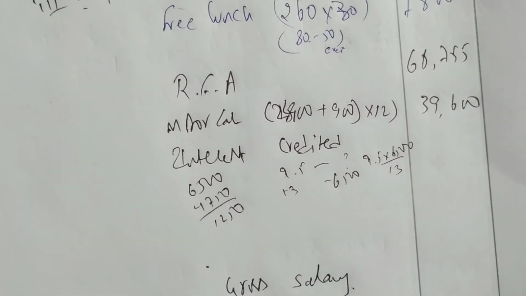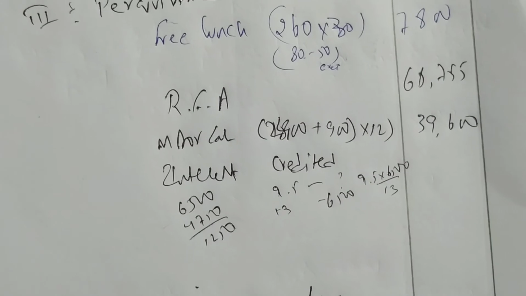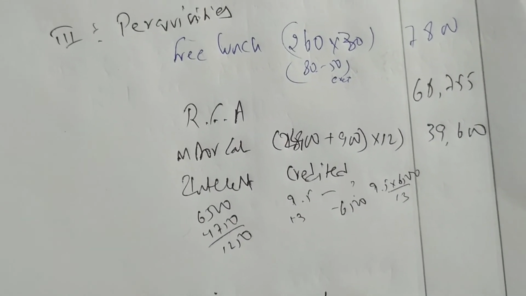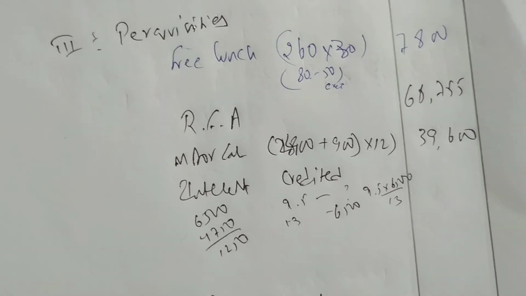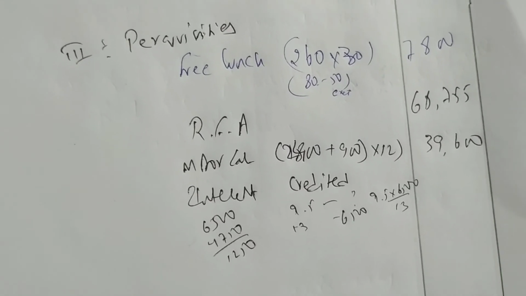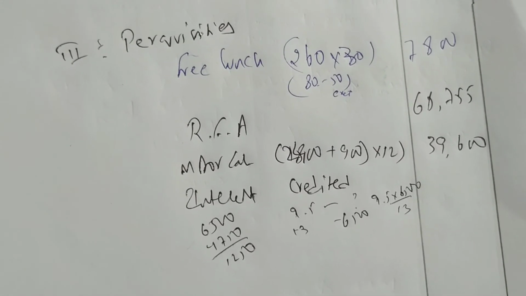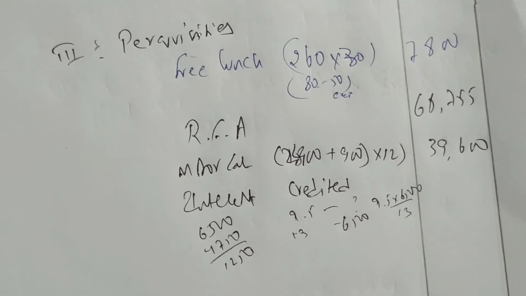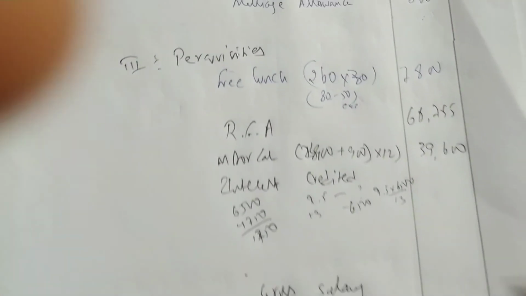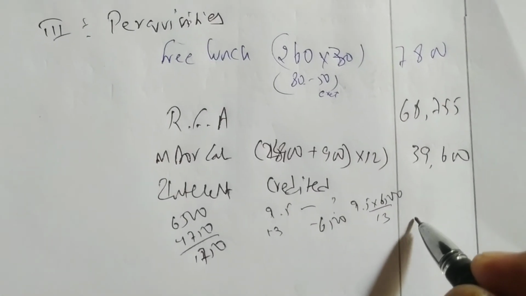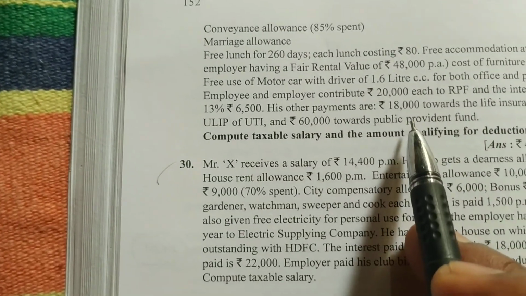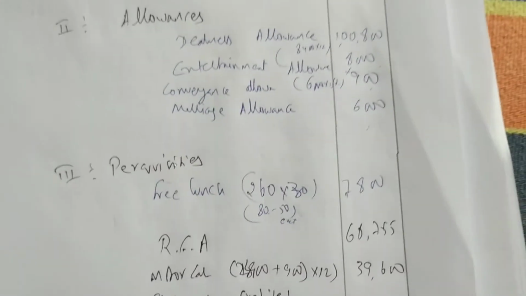6,500 minus 4,750, so 1,750. So 1,750 is taxable. Done. We have done everything right. So let us add all this.